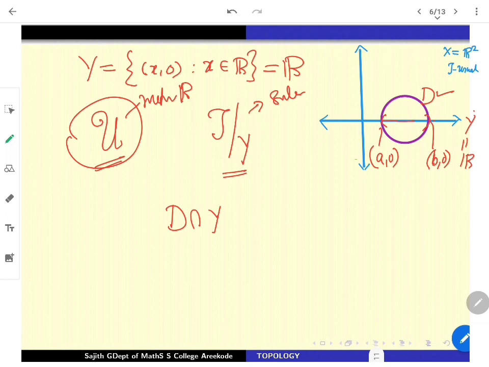So you get this interval as the intersection of an open disk in the plane with Y, which is open in this subspace. So the basic open sets, the base elements in U, sit inside tau restricted to Y, which means the relative topology on Y. But it is a topology, so obviously the entire U is going to sit inside. The reverse side is similar; one can do that also.